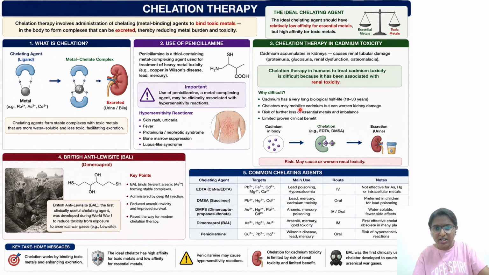Okay. Second one is chelators may mobilize cadmium but can worsen kidney damage. Even though a complex might be formed, if there is a cadmium poisoning and you are using a chelating agent, ligand complex is formed. But if you see the risk benefit ratio, if you go for such kind of treatment, you might save the patient from the cadmium poisoning, but you might put the patient at risk for kidney toxicity. So that is another big challenge there. So that's why the physician will choose the treatment based on the treatment options available.